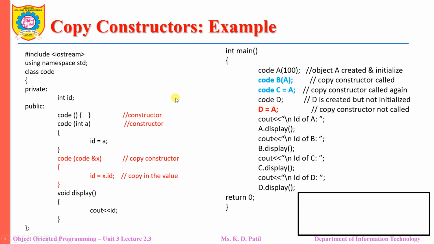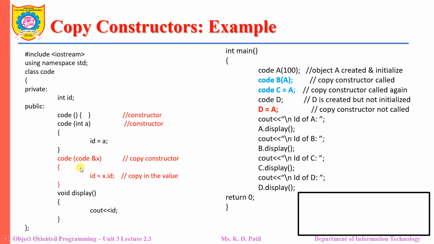Let us see a simple example here. Now here I have a class code with the data member id. I have here a default constructor which is not initializing any value to my id, but here I have a parameterized constructor which is initializing the value when the object of that respective class code will be created.